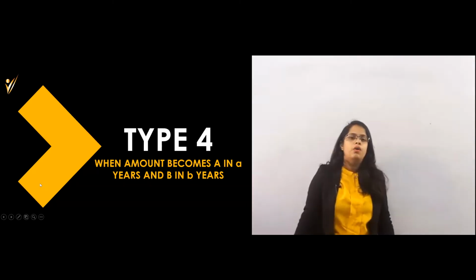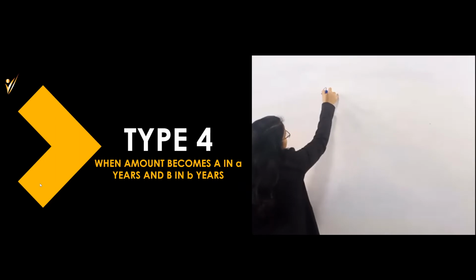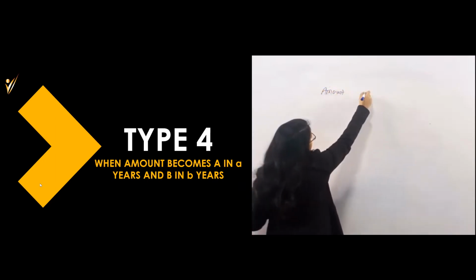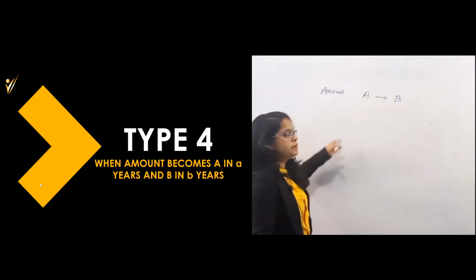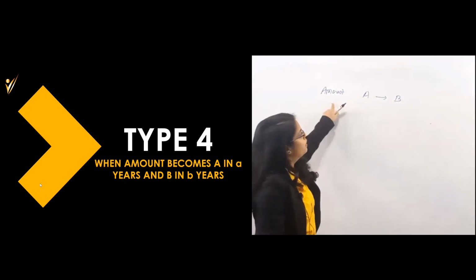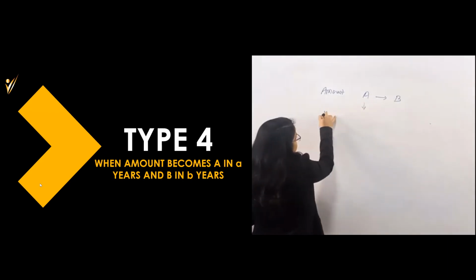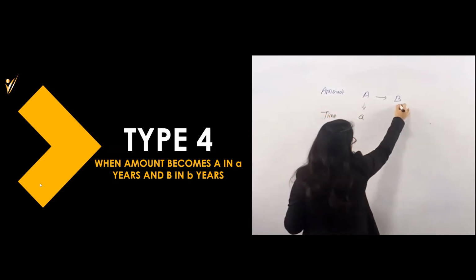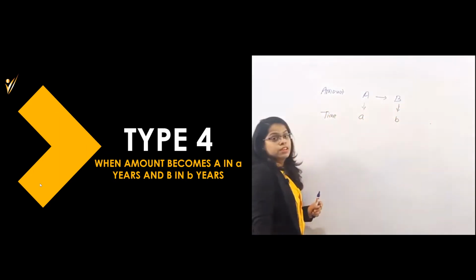When the amount becomes A in a years, that means there are two amounts: the amount becomes from A to B. It is also an amount, the sum principal is different. When the amount becomes A, it requires a years, and to become B it requires b years.